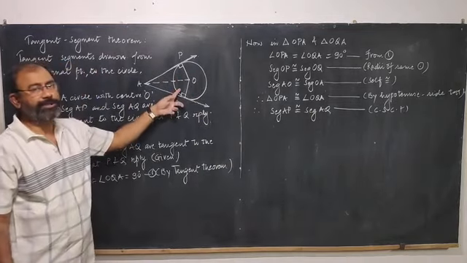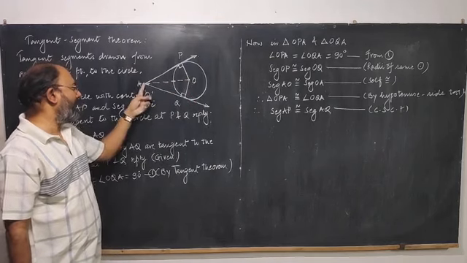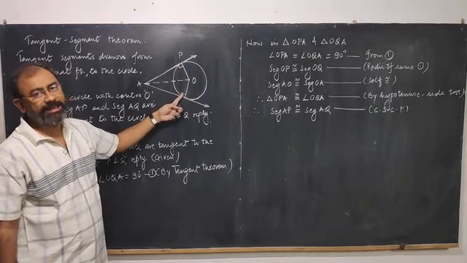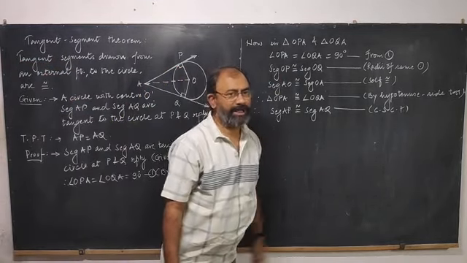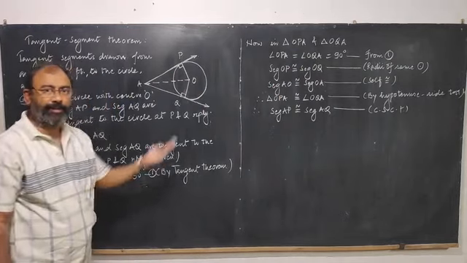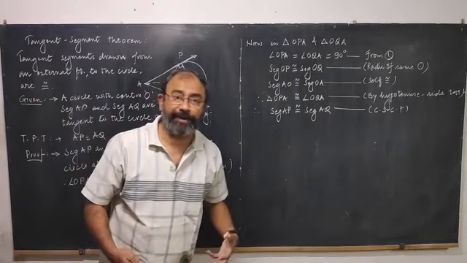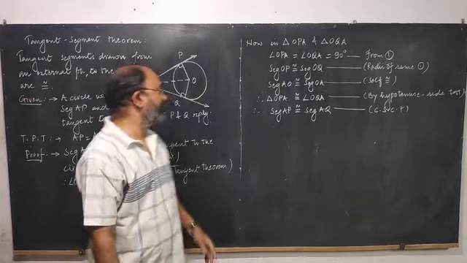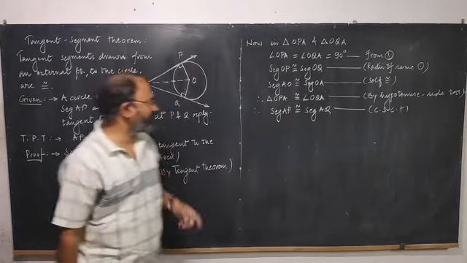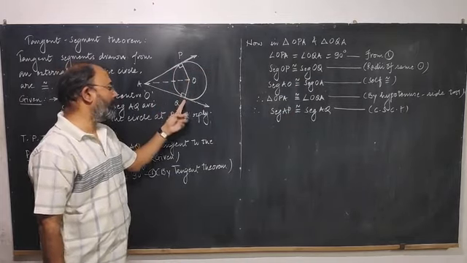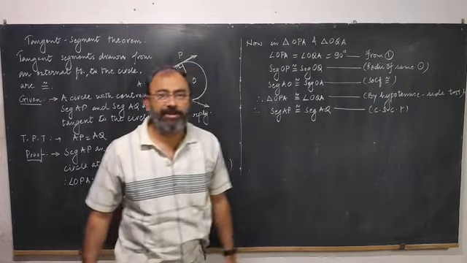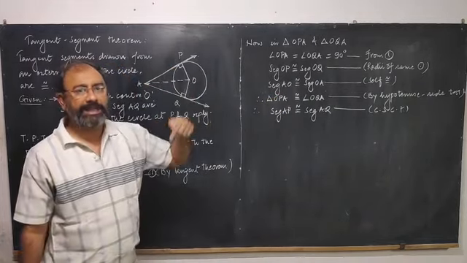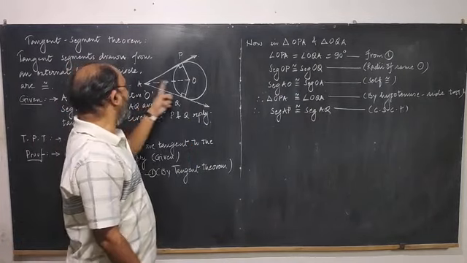So now I am shifting into these two triangles, triangle OPA and triangle OQA. Okay, these two angles are right angles. We have written these two angles are right angles using 1. What is the aim of writing this? That we want to convey that the triangles are right angled triangles. Okay, segment OP is equal to segment OQ because these are the radii of the same circle, and segment AO is congruent to itself.